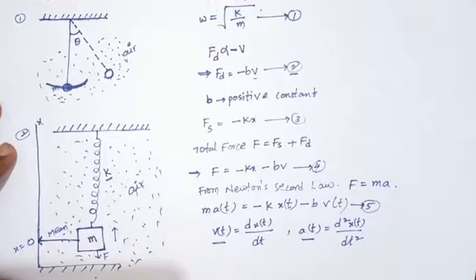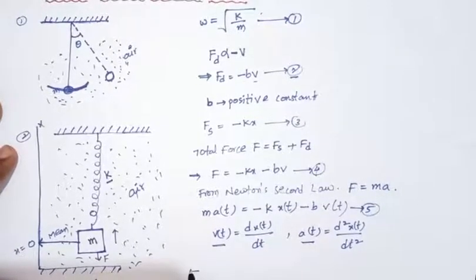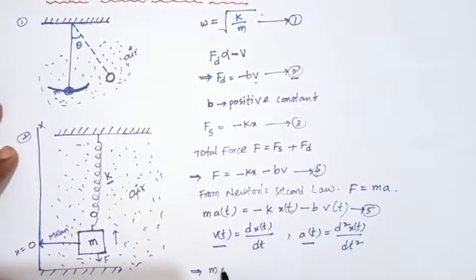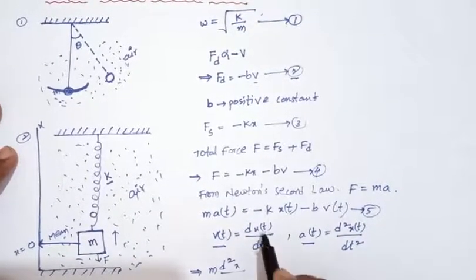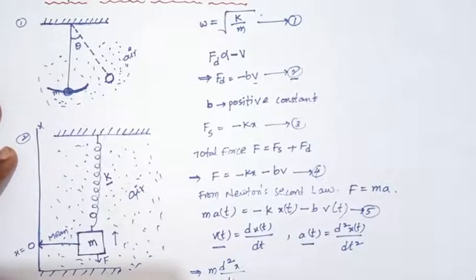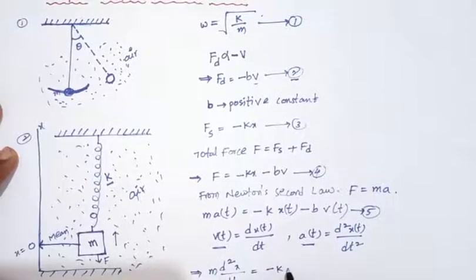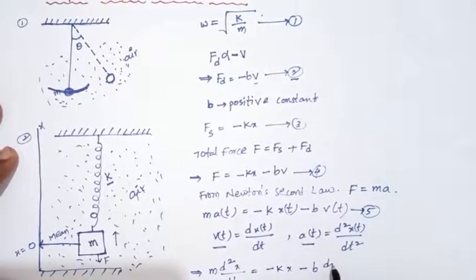Then the equation becomes m times a of t, which is d square x by dt square, equals minus k x minus b dx by dt.